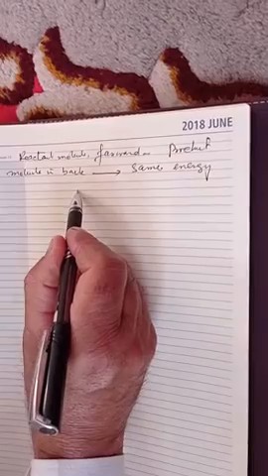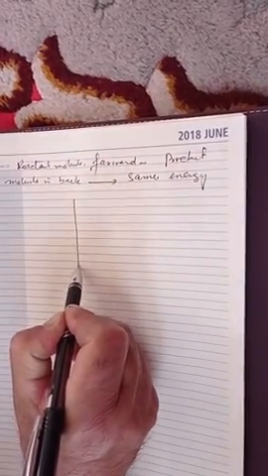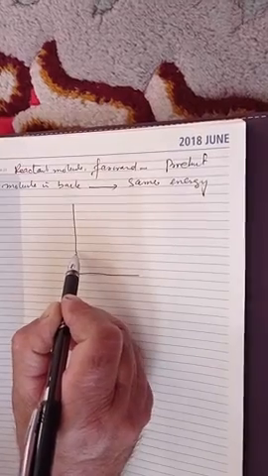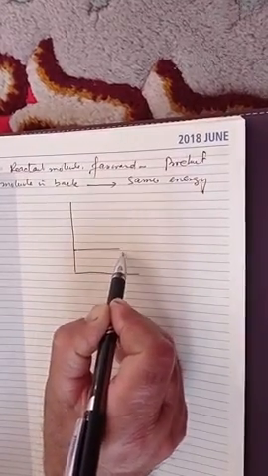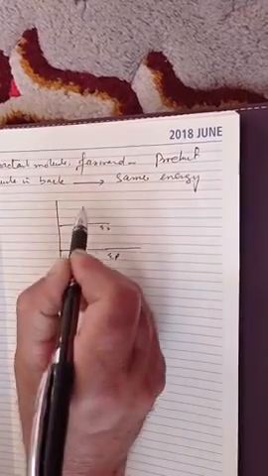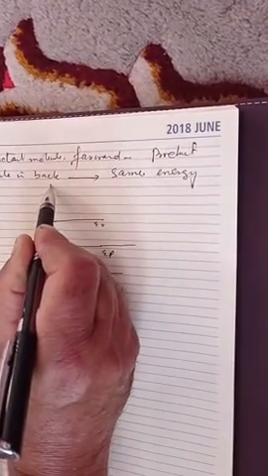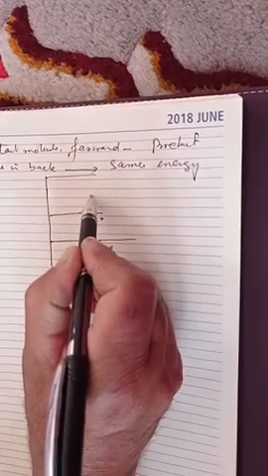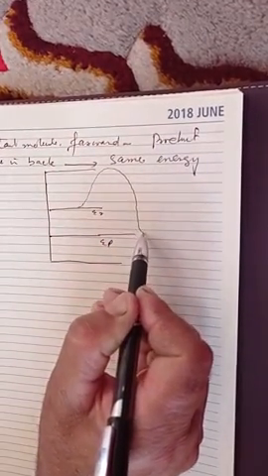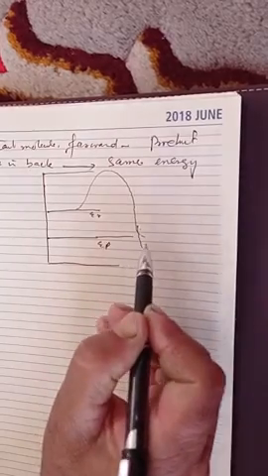For example, I will write here a reaction. If it is an exothermic reaction, for example, this is the energy of the products EP, and this is the energy of the reactants. So this is the threshold energy. First, reactant molecules will absorb energy, and they will form the products.